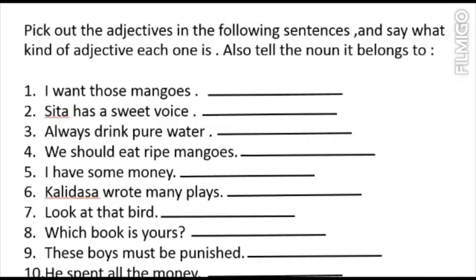And if it is uncountable, like capacity, it is not countable, it is measured in quantity, then it will come in adjective of quantity. But many plays means it can be any number. So many is adjective of number, and to which noun does it belong? It belongs to plays. So plays is the noun here.